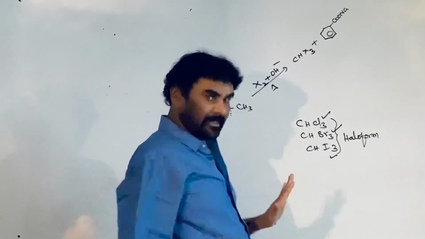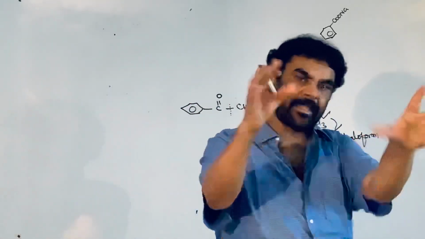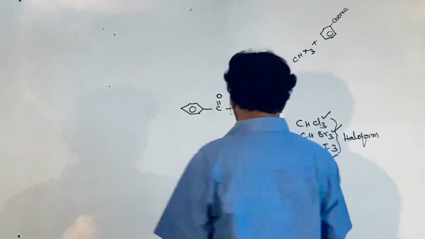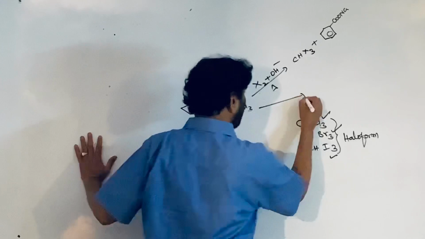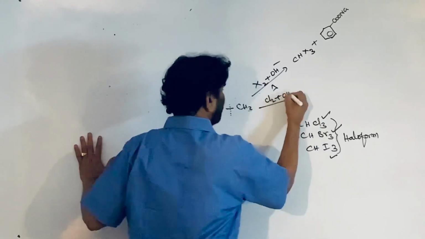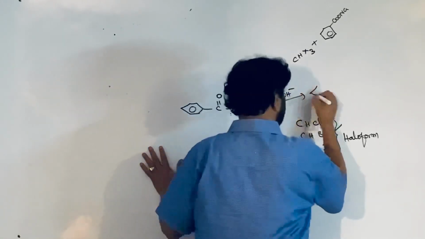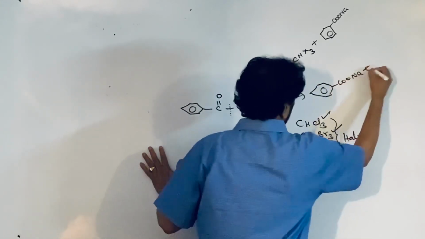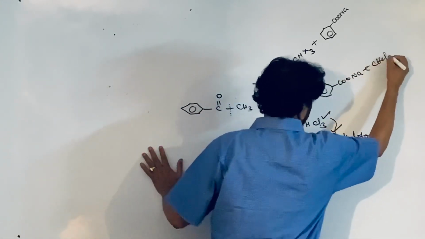So from the said compounds, we can prepare the haloform by treating with the halogen and sodium hydroxide. If it is treated with the chlorine in the presence of OH minus ion, heat, it is called as the chloroform reaction, CHCl3.